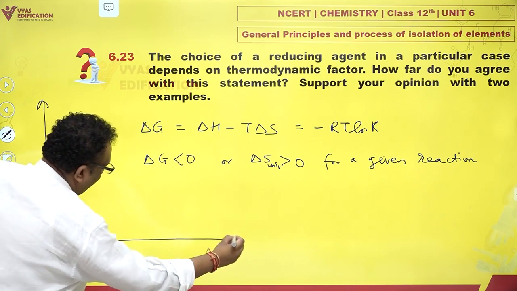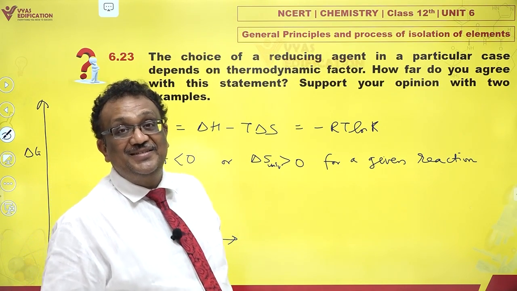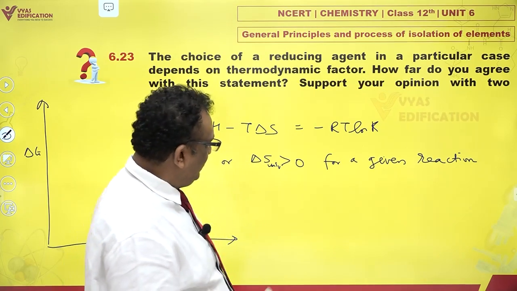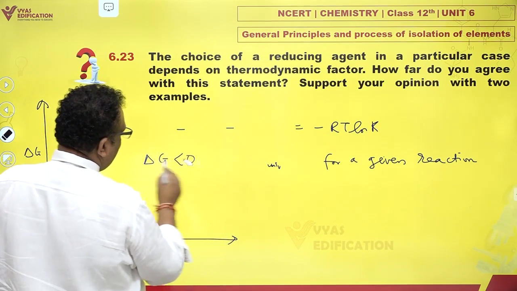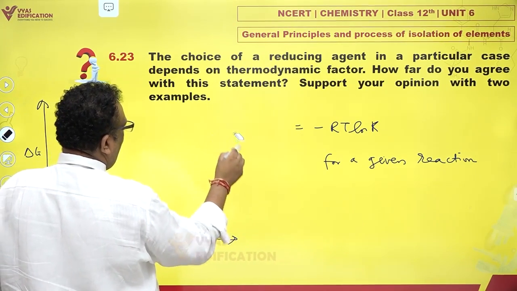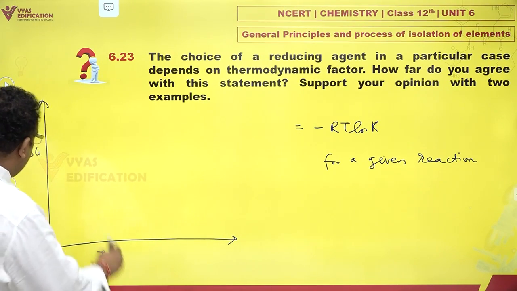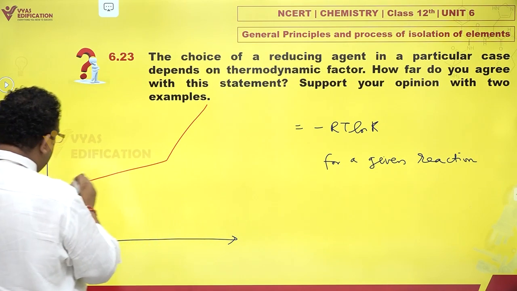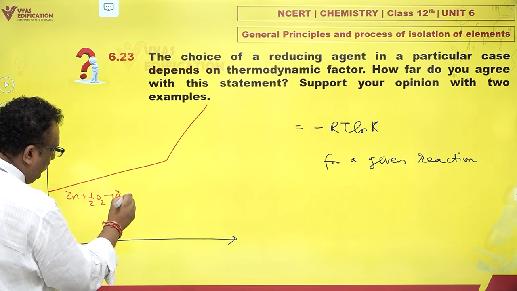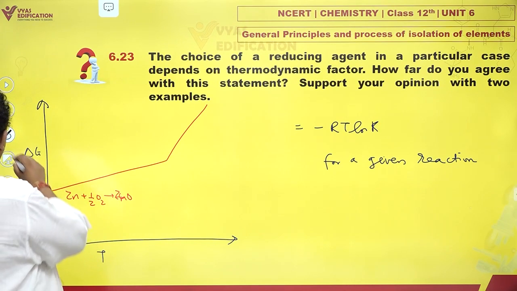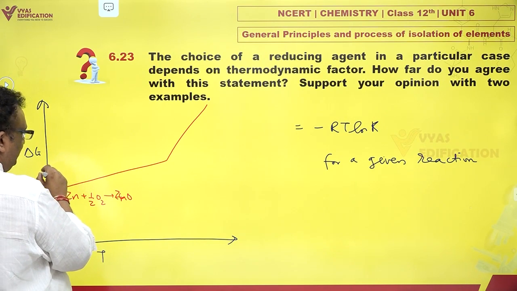graphs of delta G versus temperature for oxidation of various metals. Even non-metals, for example carbon, are also there, but largely because metallurgy pertains to metals and we are mostly interested in metals, we plot all the metals along with the relevant non-metals. I'll give you some examples. Say, for example, you are considering zinc. Now zinc can get oxidized, giving you zinc oxide. Yes, very well. And if you consider, say, a second graph, that would be the graph of carbon.